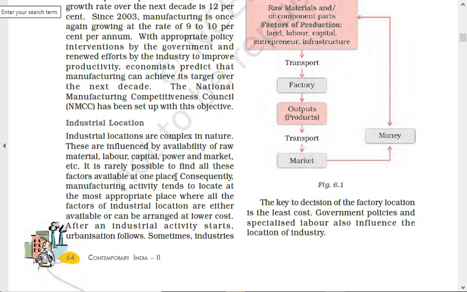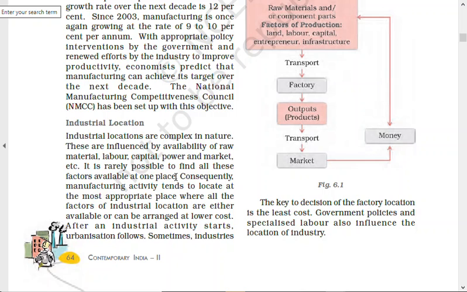That is important for you. If you are setting up, let's say, an iron and steel or heavy industry, you have to be close to the raw material, where several thousands of tons of raw material is required every month or every day. Several metric tons of finished product will come out from your factory. So you have to be close to the raw material, where you can get cheaper coal, iron ore, cheaper labor, all these things. A better transport network we can develop anywhere, but raw materials such as minerals we cannot develop anywhere, so we have to be close to that.